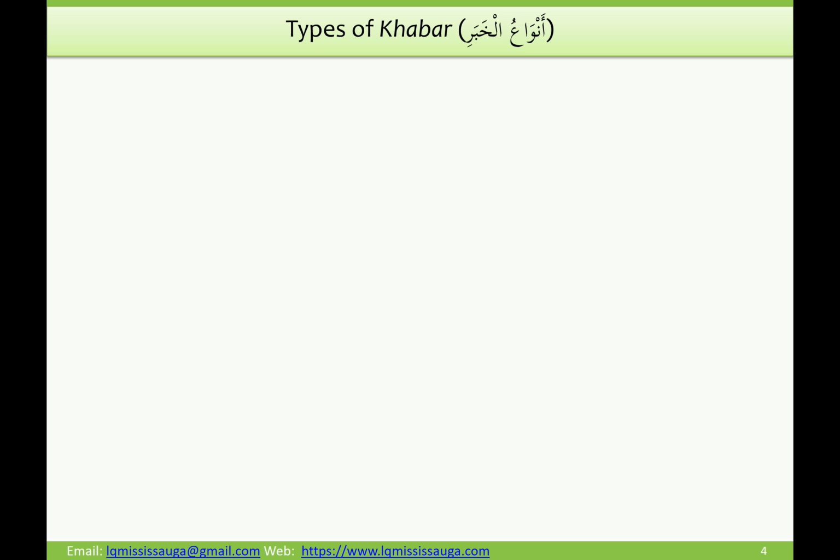As you know, there are two key parts of a nominal sentence in Arabic, the mubtada and the khabar. We have already discussed the mubtada before. Today we are going to focus mainly on the khabar. So let's get to it.